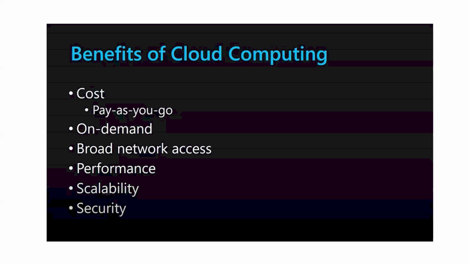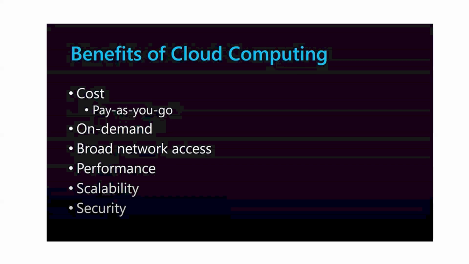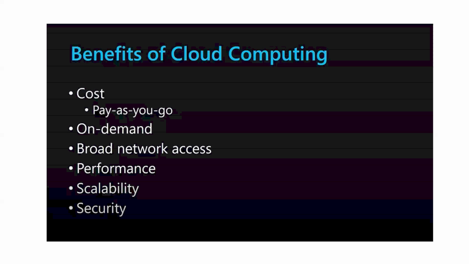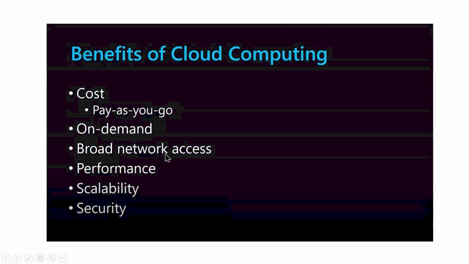So next one is on demand. What is on demand, anyone? On demand is nothing but instantly, immediately, whenever needed. For example, one of the clients asks to create resources, right? One of the project team raises a ticket. They're asking you to create 10 servers with required configuration. So within a minute, we can create the resources and hand over to the project, which is nothing but on demand. So broad network access, we can access from any region, any zone, from any network, right? Access the cloud resources.